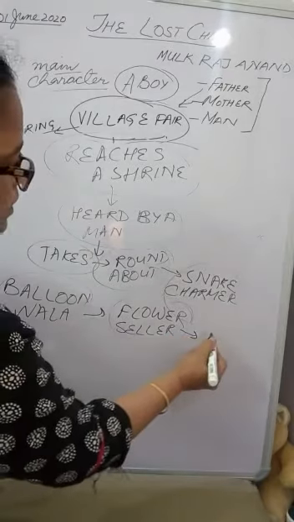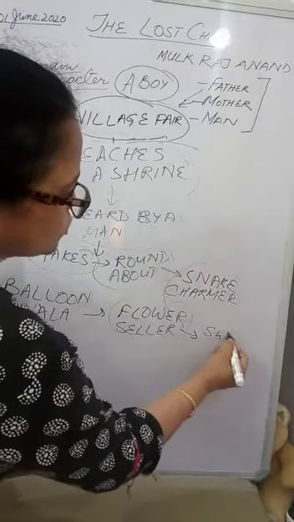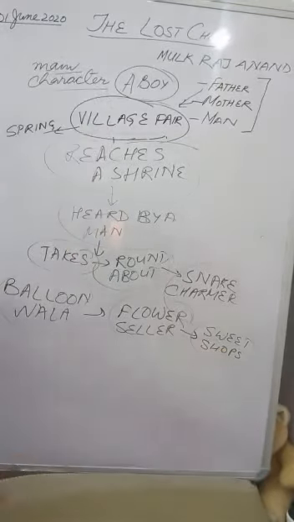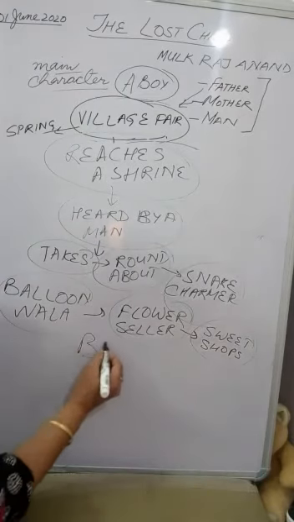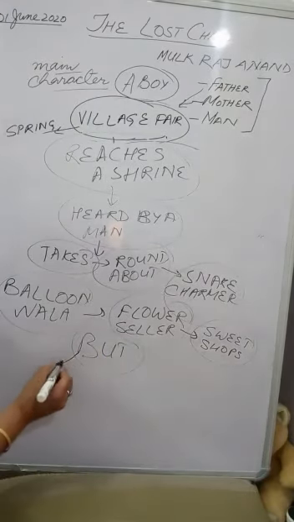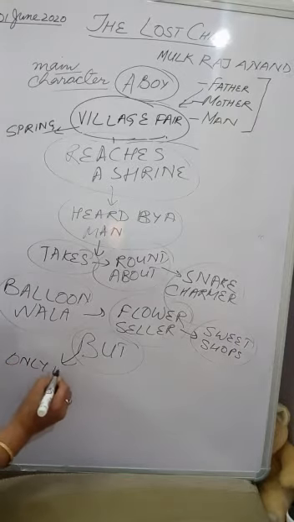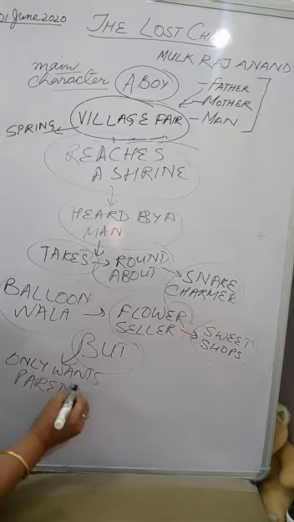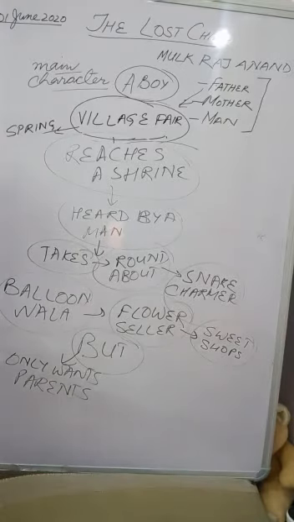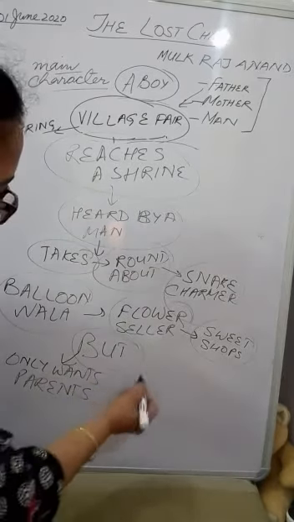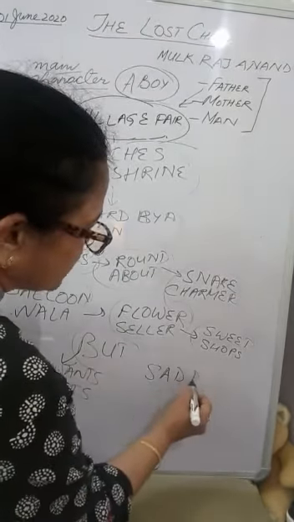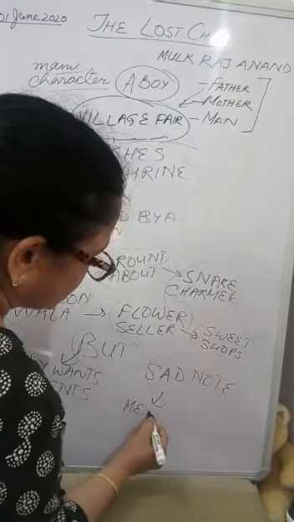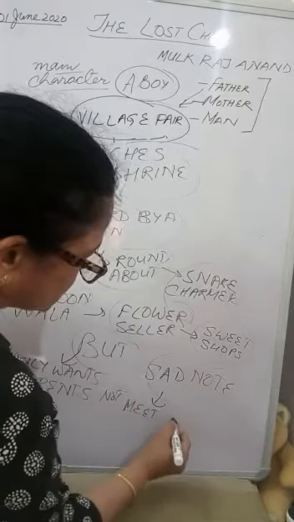And then at the end, that man takes him to the sweet shop. He feels that he should buy him some sweets so that he might like them and stop crying. But this child does not want anything. He only wants his parents. He keeps on crying, but this child is not able to find his parents. And the story ends with a sad note. What is the sad note? That the boy is not able to meet his parents.